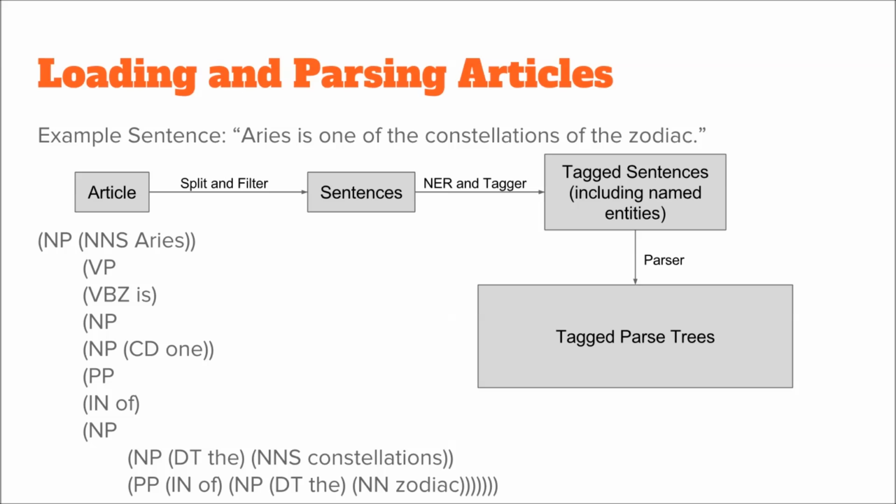Both halves of our system use mostly the same workflow for parsing sentences. When given an article, we split it into sentences and filter out those that are too short or too long. Then we run the Stanford Named Entity Recognizer and Part of Speech Tagger on each sentence, making sure to compress named entities into single tokens when necessary, and then use the Stanford parser to get full parse trees as seen below. These trees form the basis of both our question generation and question answering systems.